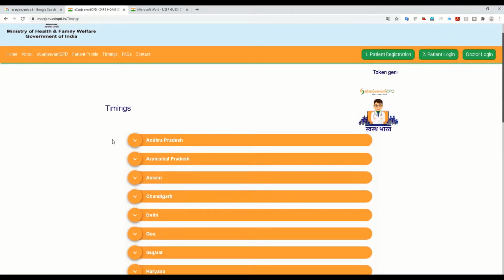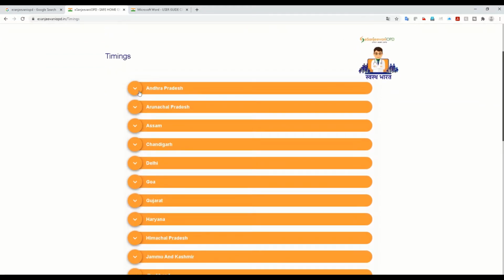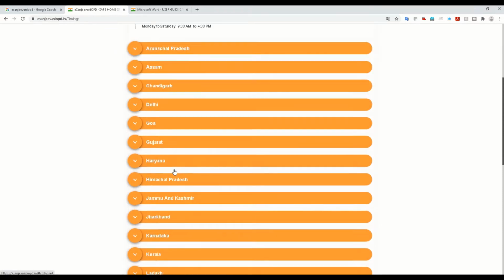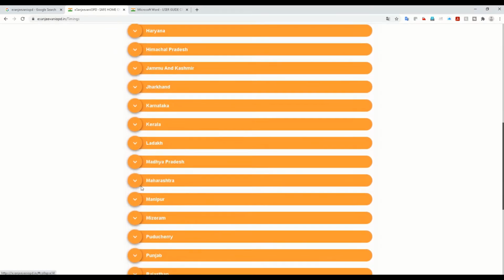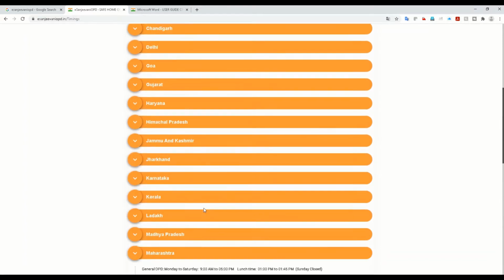This is the important thing: you need to see the timings of OPDs available in your state, because every state has different timings. In Andhra it's 9 to 4. Let's see Maharashtra. In Maharashtra, from Monday to Saturday it's 9 to 5 p.m., lunchtime is also mentioned, and they have a variety of OPDs like orthopedic, psychiatry, dermatology. All these OPDs are available, so you can do online consultation with specialized doctors here.